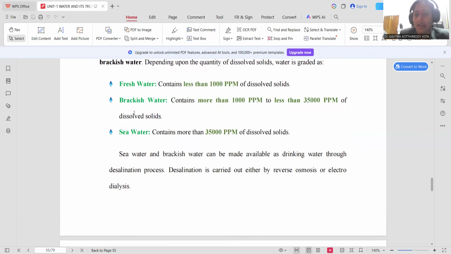Among all of these, our intention is to make brackish water and seawater into fresh water by means of reverse osmosis. Seawater or brackish water is made available for drinking through the desalination process. For desalination, you can adopt either reverse osmosis or electrodialysis.